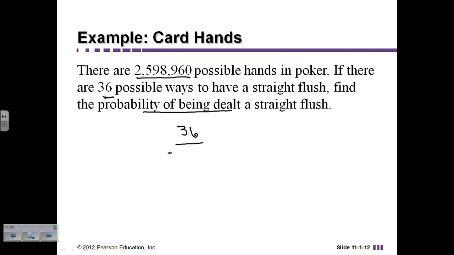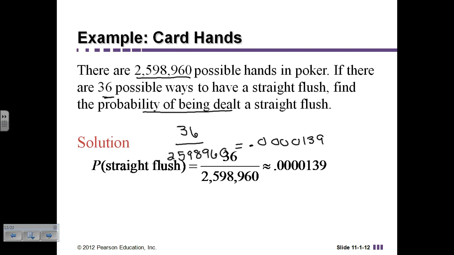divided by 2,598,960 possibilities. And when I do that, I get 0.0000139. So looking at that, the probability that I'm going to deal myself a straight flush is very, very slim. Okay?